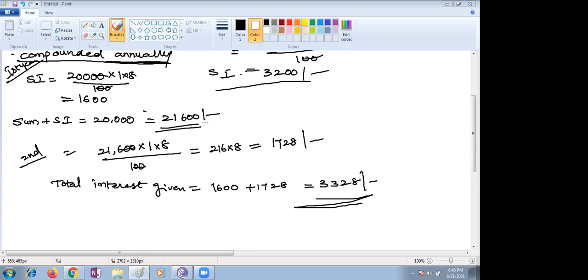Suppose they ask about quarterly compound interest, then 8 times. Annually is calculated once a year, half yearly 4 times and quarterly 8 times.